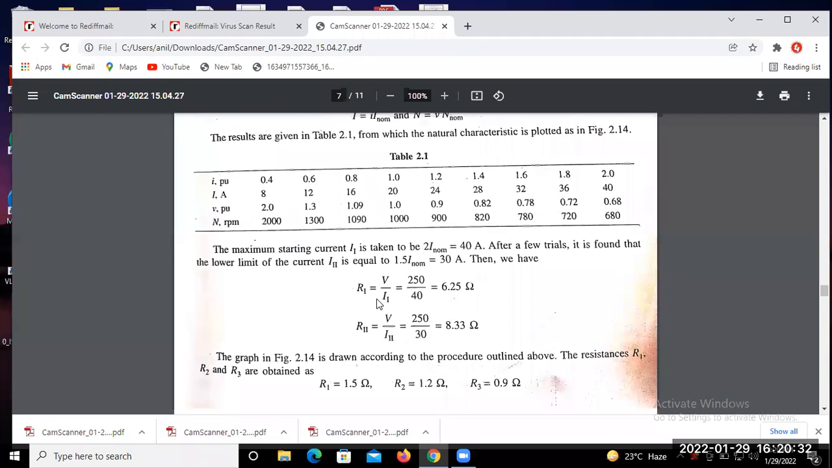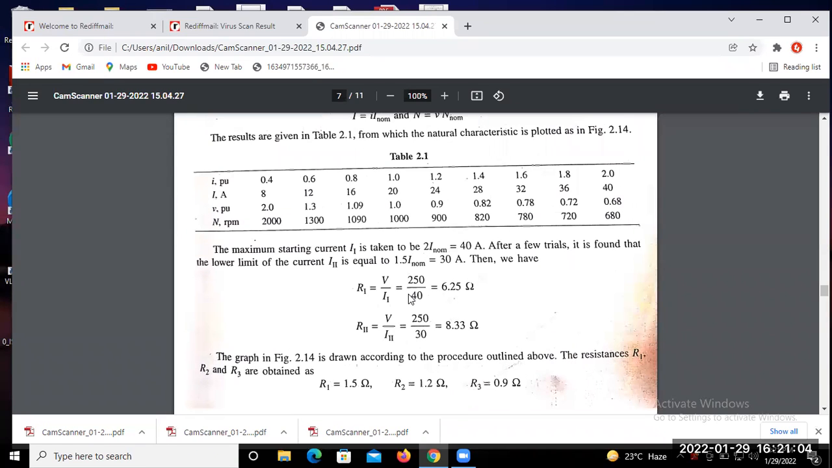After a few trials, you find that the lower limit of the current I11 is equal to 1.5 times the normal. So normal value कितना दिया हुआ है, 20 एम्पियर, तो 1.5 into 20 equal to 30 एम्पियर. So R1 equal to कितना हो जाएगा? V1 by I1. V1 कितना दिया हुआ है, 250. I1 कितना निकल गया हम लोग को, 40. कितना हो जाएगा, 250 by 40 equal to 6.25.